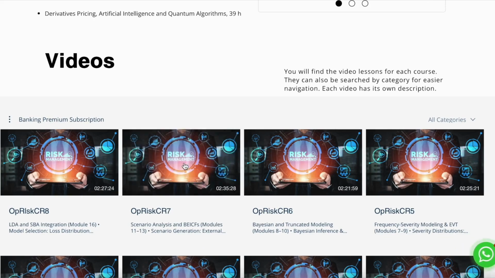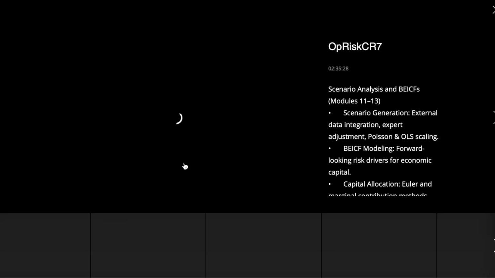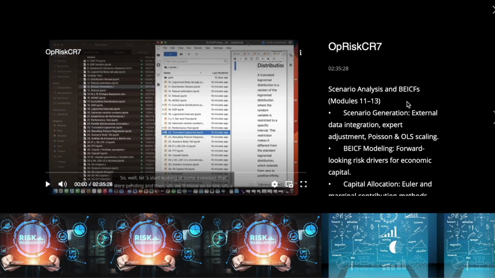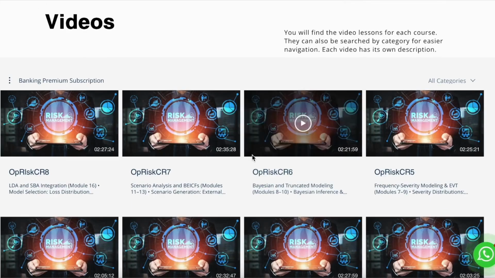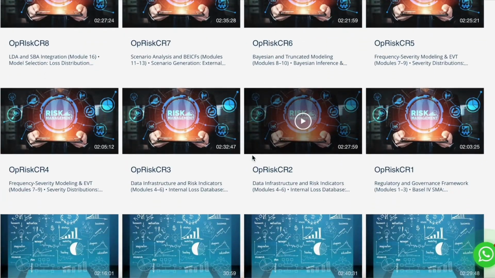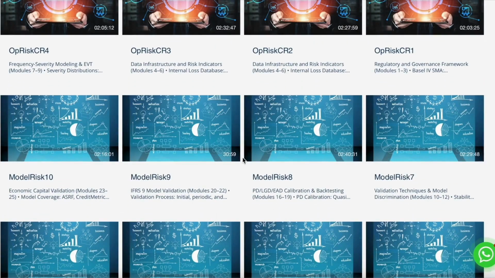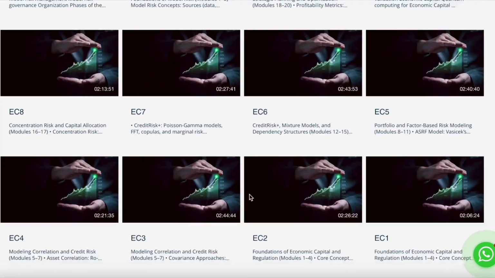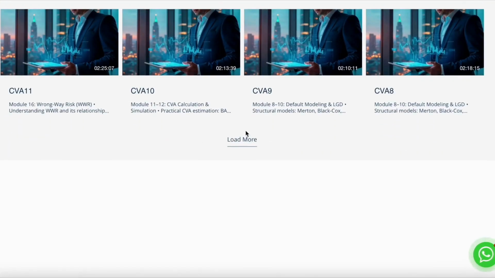When participants click, the video content appears, covering scenario analysis, capital allocation, Euler and marginal contribution methods, and more. You can see the courses Operational Risk and Cyber Risk Modeling and Model Risk Quantification. The courses appear clearly structured. Also, the courses Economic Capital for Credit Risk and Counterparty Credit Risk and Credit Value Adjustment course.